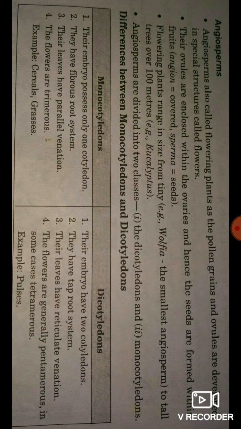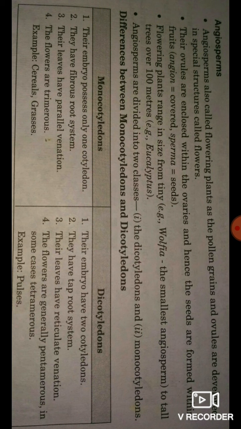The characteristic feature of angiosperms, also called flowering plants, is that the pollen grain and ovule are developed in a special structure called the flower. The ovules are enclosed in the ovary and hence the seeds are formed within fruits.